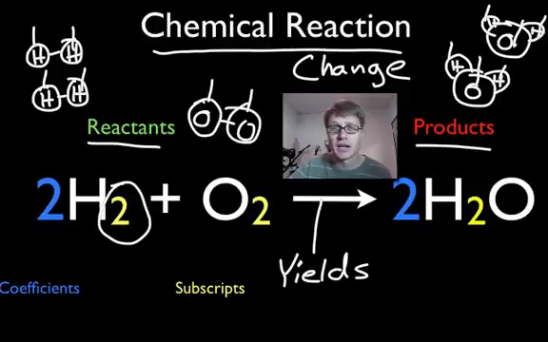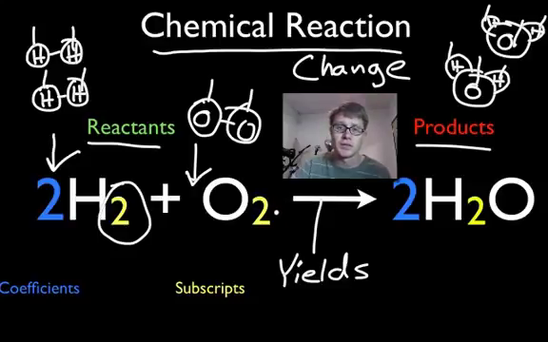And so I've got a podcast on balancing equations that you can take a look at if you don't know how to do that. The key thing is that you can always change the coefficients. This would be a 1 right here. You can always change what comes before the formula, but you can never change the subscripts. Because if you're changing the subscripts, it'd be like breaking that oxygen in half, and we know that that doesn't occur. So I hope that's helpful. Those are chemical and physical changes.